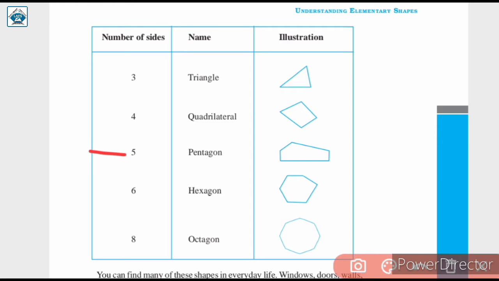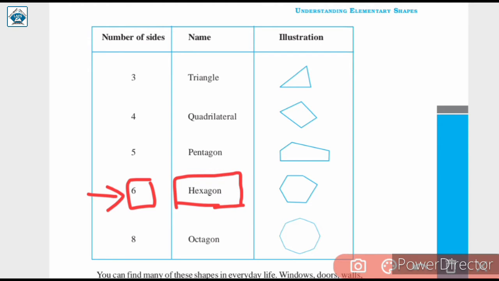Next, if the number of sides is 5, then that polygon is called a pentagon. A pentagon has 5 sides, and this is the illustration for a pentagon. Next, hexagon. If the number of sides is 6, then that polygon is called a hexagon, and this is the illustration for a hexagon. It is a closed figure, that is a polygon having 6 sides.